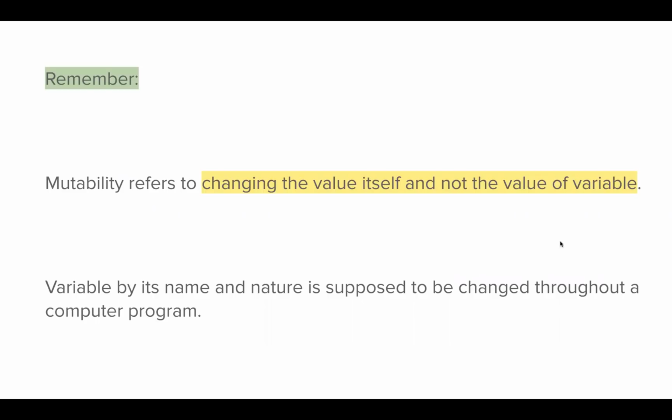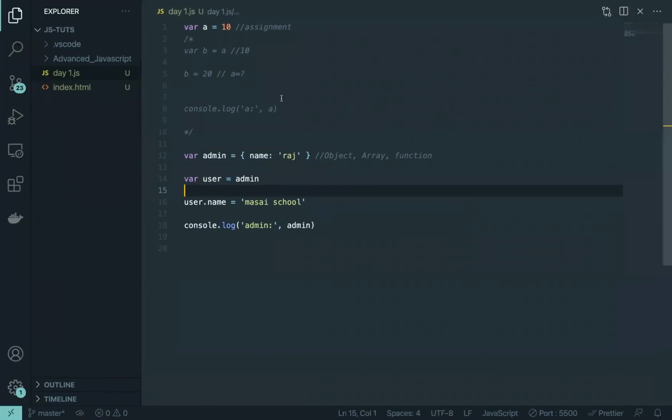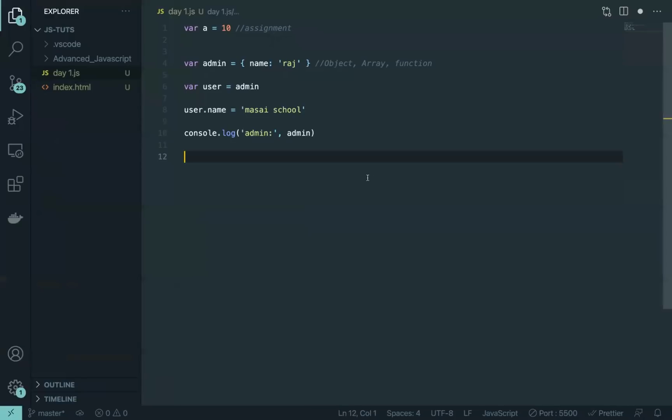Like, to give you an idea, here what I'm going to do is let me just remove this thing. I'll just keep the admin for a while.